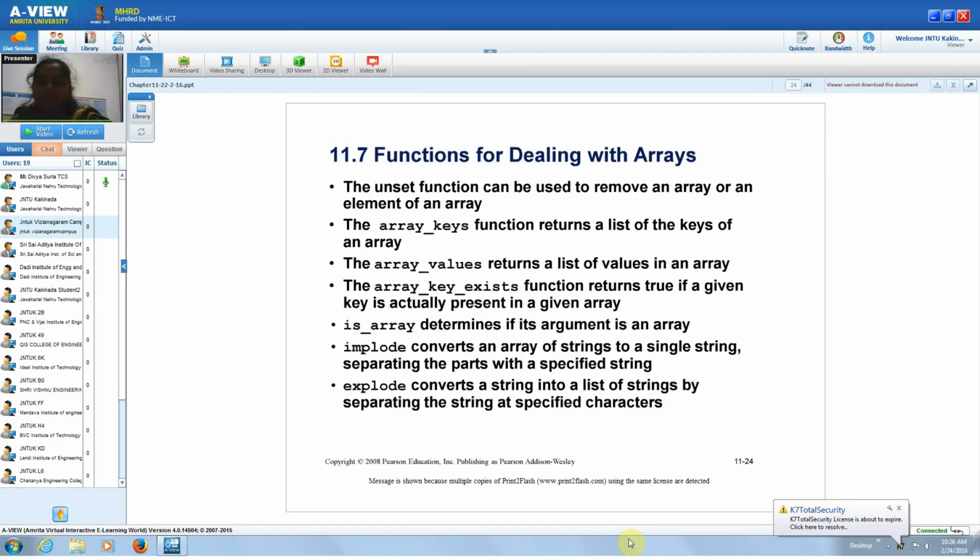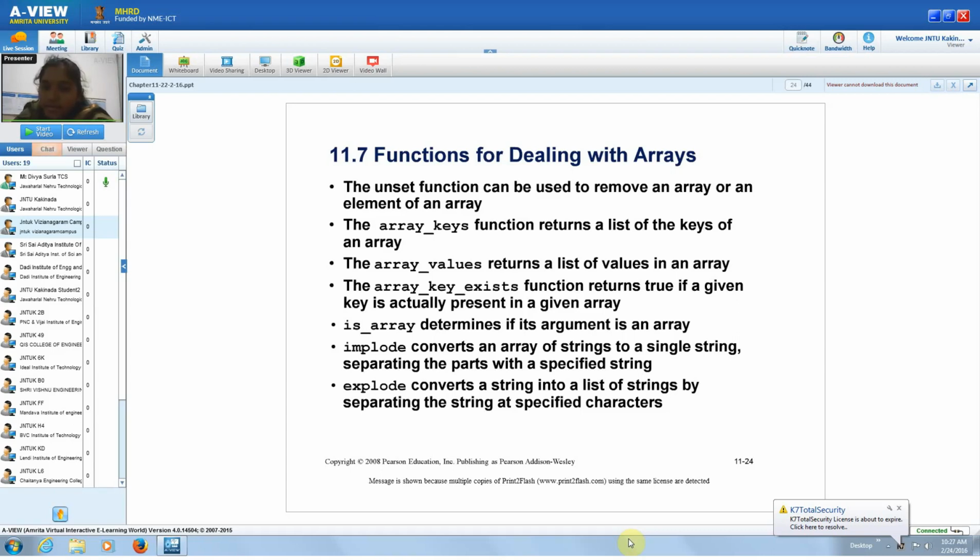The unset function can be used to remove any element of an array. If you want to remove any element from an array, you can use unset and remove that element. The array_keys function returns the list of keys in that array. For example, for the second type of array I told you about, where we define keys and assign values, if you want to get all the keys, you use the array_keys function. Similarly, array_values returns the list of all values in the array.